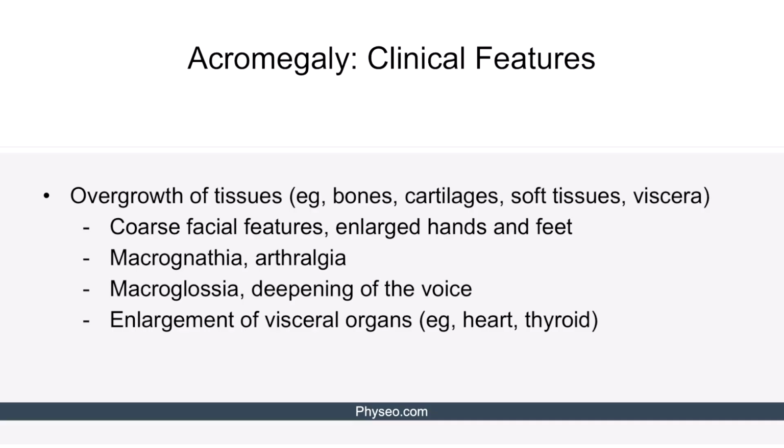Many of the clinical features result from overgrowth of bones, cartilage, and other tissues. Overgrowth of tissues is mainly related to the excess levels of IGF-1. Tissue overgrowth can result in findings like coarse facial features, enlarged hands and feet, macrognathia, arthralgia, macroglossia, voice deepening, and enlargement of organs such as the heart and thyroid. Remember that macrognathia is the abnormal enlargement of the jaw, and macroglossia is the abnormal enlargement of the tongue.